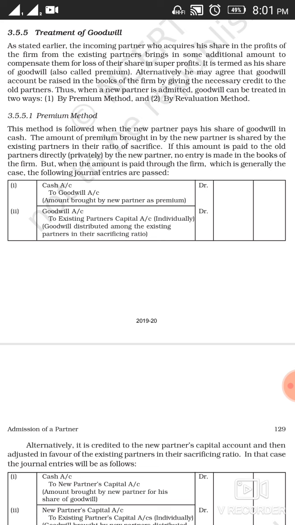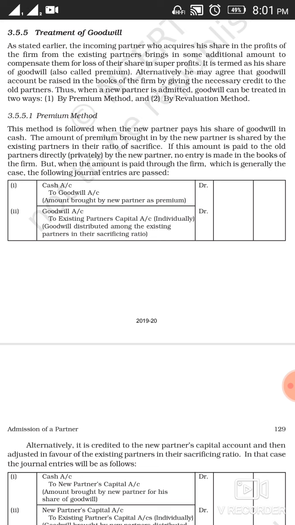This is the point to note: whenever a new partner comes into the firm and brings an additional amount as premium, that amount will be distributed among the existing partners in their sacrificing ratio.